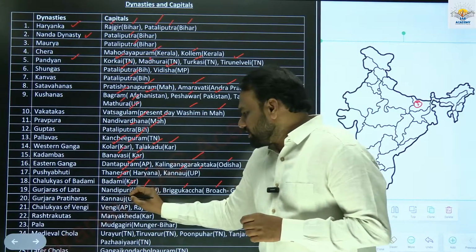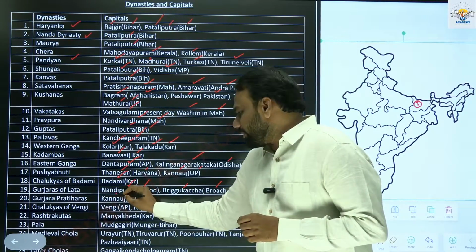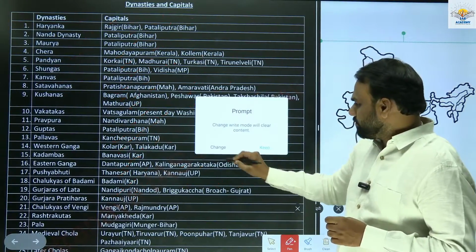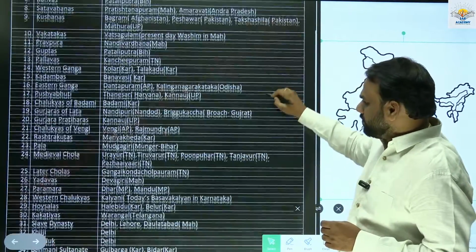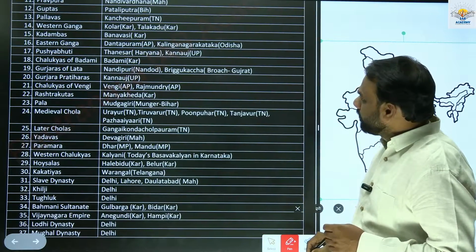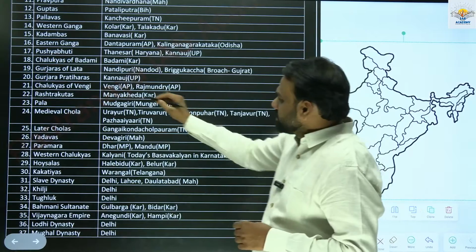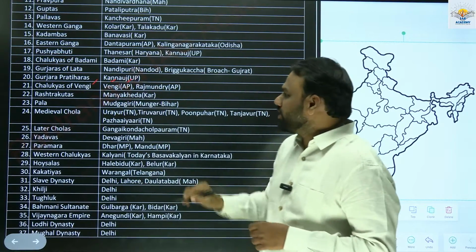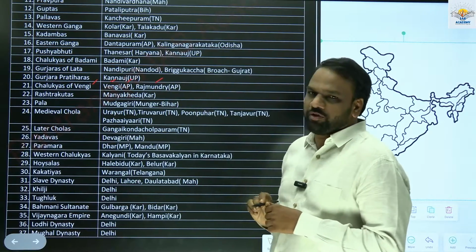Gurjara Pratiharas had their capital at Kanauj, present day Uttar Pradesh. Chalukyas of Vengi had their capital at Vengi and Rajamahendri, present day Andhra Pradesh.